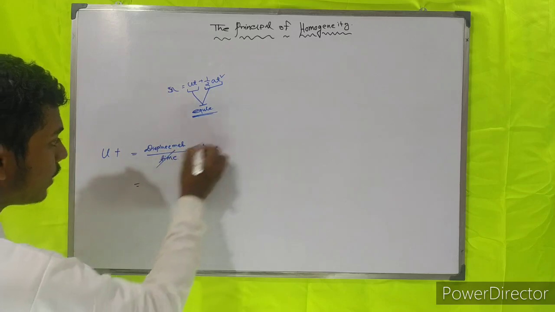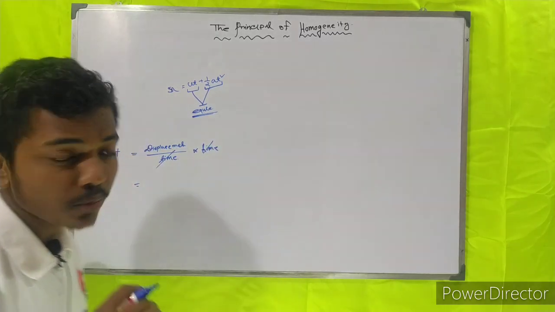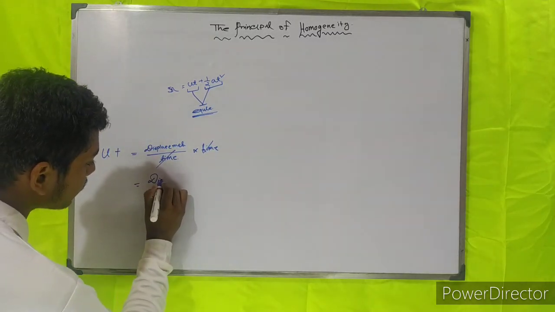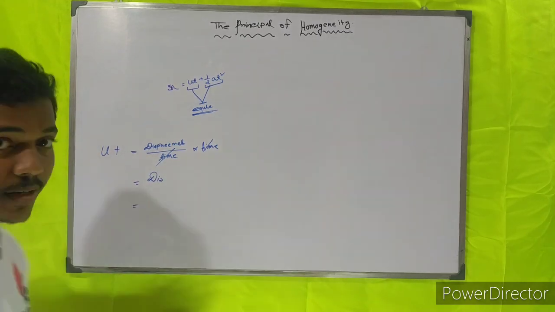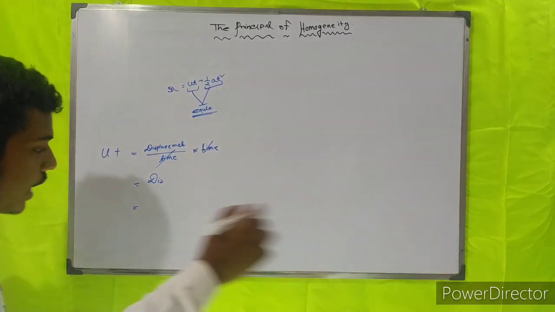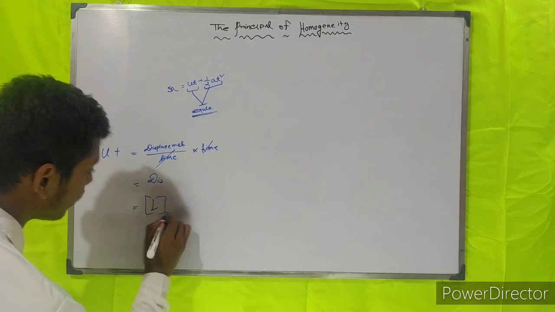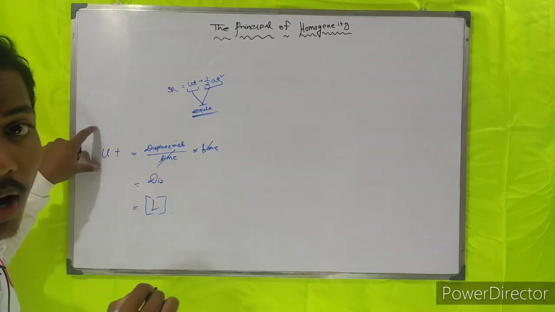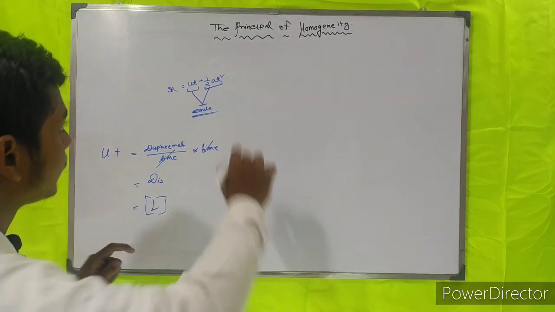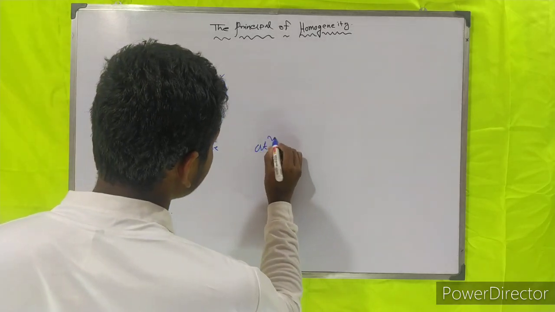So time cancels with time. Then what we will find? Only the displacement, and displacement represents length, so we can write L. So the dimension of this part of the equation is L, and the other part is at square.